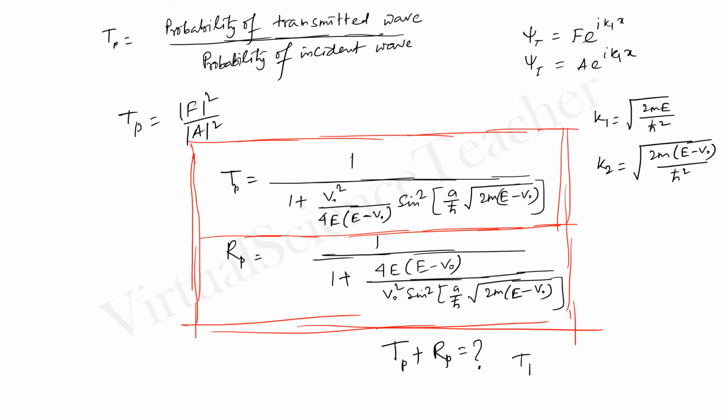That means Tp plus Rp equals 1. So I request you to check all these equations. Check Tp and Rp, and also check Tp plus Rp, whether this is 1 or not. This must be 1, but you should check yourself for practice. If you have any problem regarding these equations, please contact us. We will elaborate in detail.